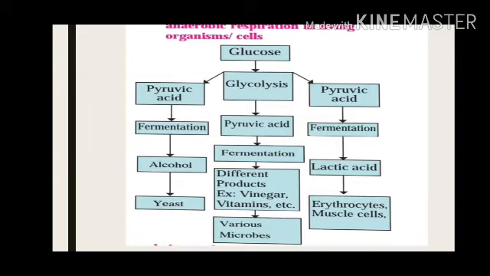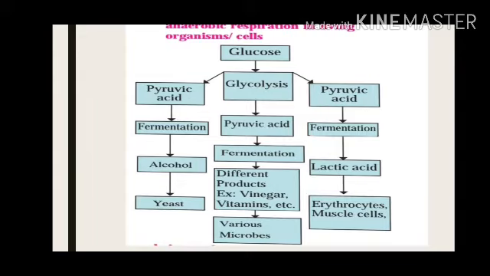So this flow chart tells you about anaerobic respiration, two steps, glycolysis and fermentation. In case of anaerobic microorganisms, three different products can be formed after the two steps: alcohol, lactic acid, and some vitamins, organic acids and vinegar.